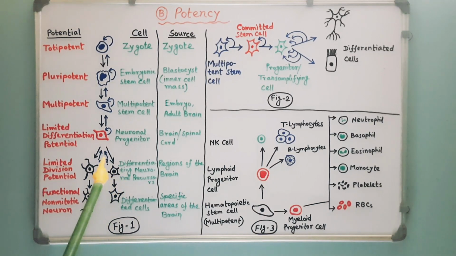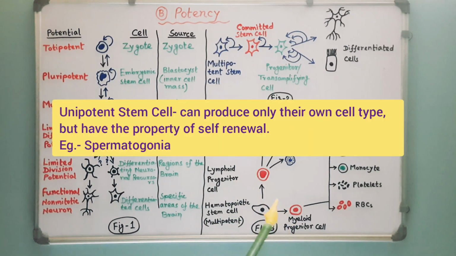Oligopotent stem cells. Oligopotent stem cells can differentiate into a few cell types such as lymphoid or myeloid stem cells. Unipotent stem cells. Unipotent stem cells can produce only their own cell type but have the property of self-renewal. For example, spermatogonia in mammals. Spermatogonia generate only one cell type, the sperm.